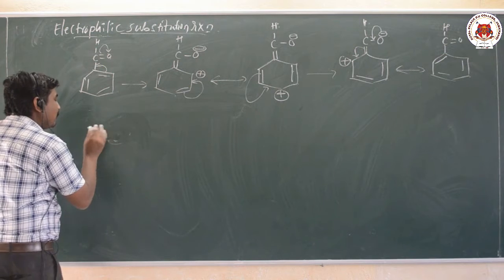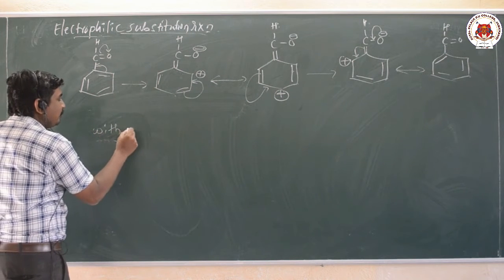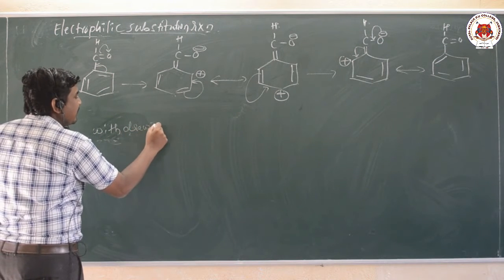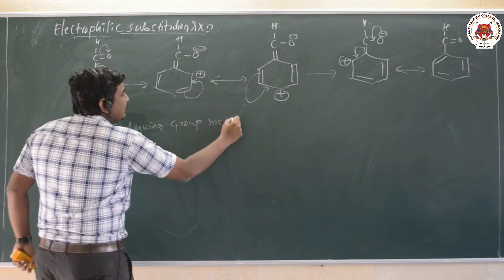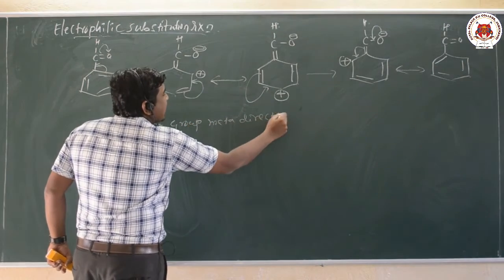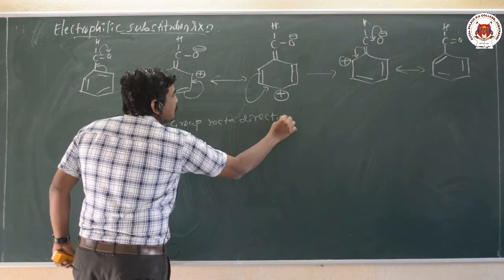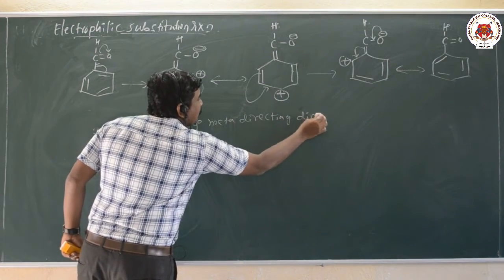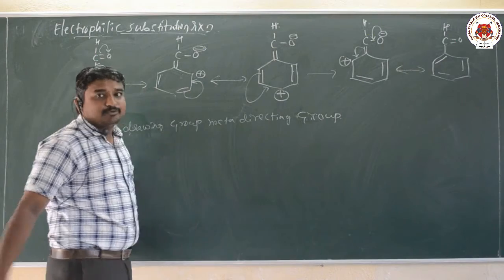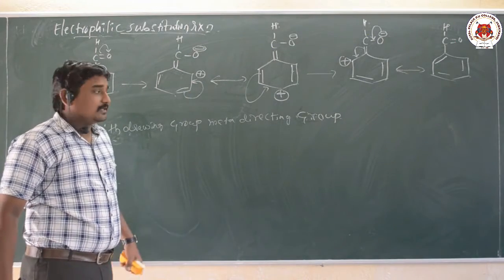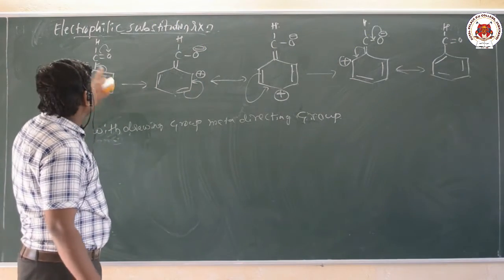Hence, electron withdrawing groups are generally meta directing groups, because they direct the electrophile to the meta position. So this is the mechanism of what?